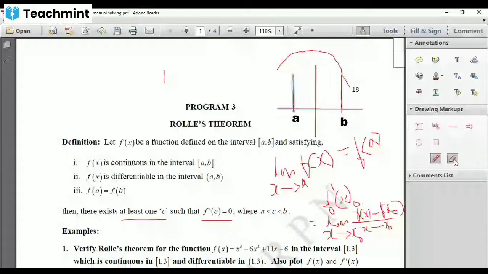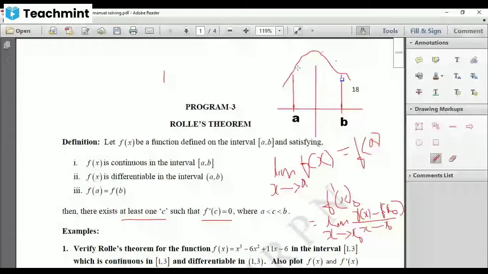Let me erase this a little. Let me draw this. Okay, so what I'm saying is, let me erase this completely. That will be fine. Okay, let me draw. See this, this is our picture. So this is f of a, this is f of b, and it is continuous, right?